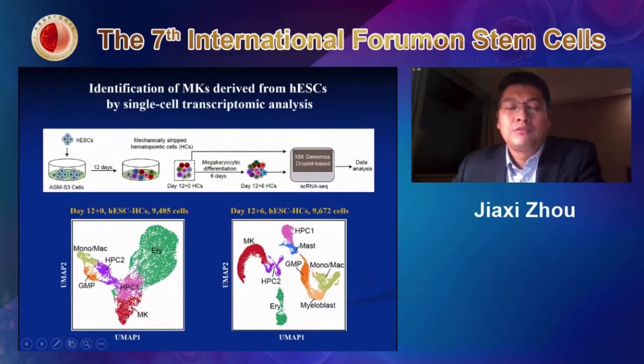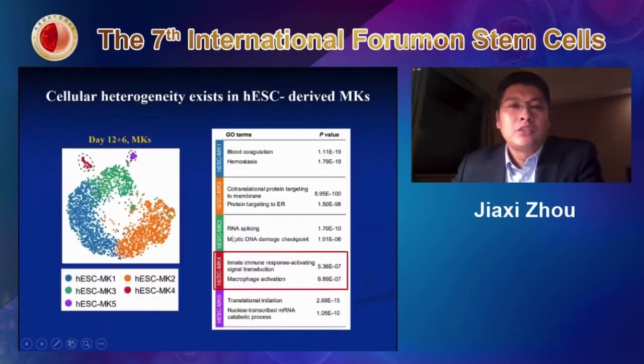We call this day 6 megakaryocyte differentiation. We found that the megakaryocytes also show cell heterogeneity, but in this population we can only identify 5 different megakaryocyte subpopulations. But indeed, we found an interesting subpopulation enriched in a lot of innate immune response genes and macrophage activation, as we showed in vivo.